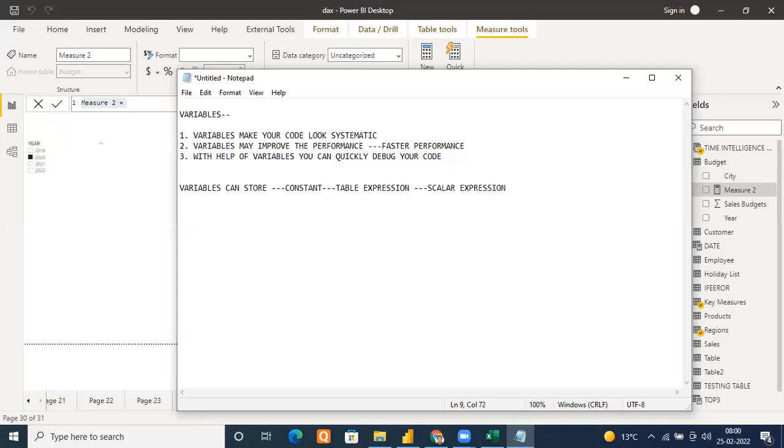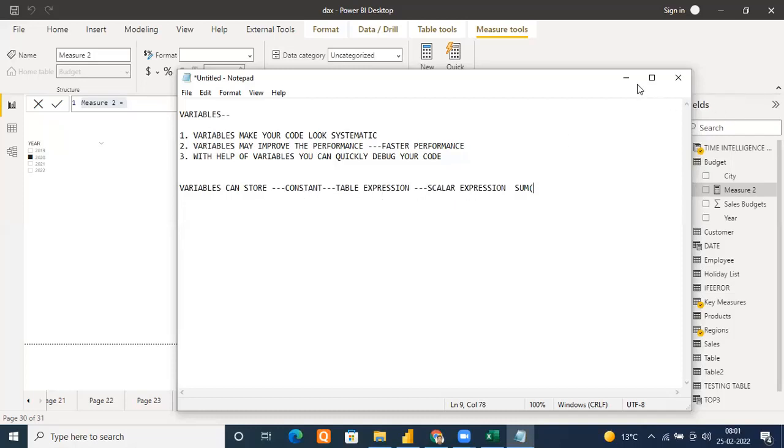So whatever you want to store: constant, table expression, scalar expression. Suppose you want to store a formula, yes, your variables can store. You want to store a table in a variable, yes, it can store. You want to store a constant, yes, it can store. So anything can be assigned.